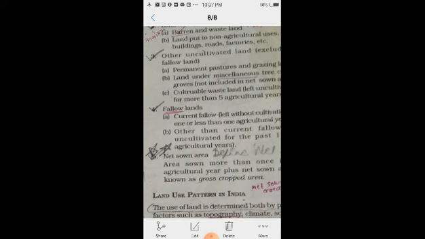Gross crop area means cultivation takes place more than one time within a year, on the land where cultivation is carried out more than once. So these are all the categories which we have seen under land utilization, on page number 5 of your textbook.